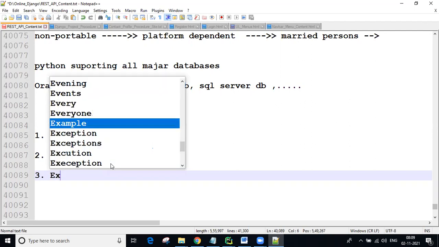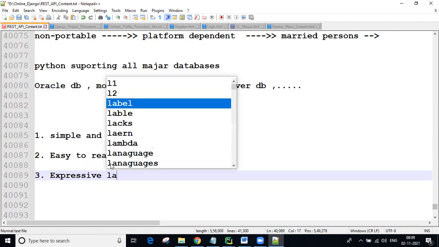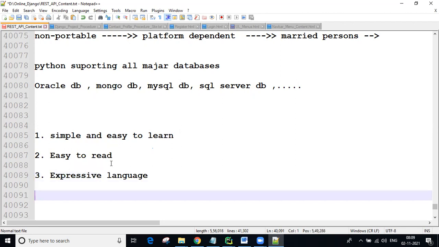Python is an expressive language. Expressive language means using the print method, we print a hello message. Simply print hello, and you are printing the hello.